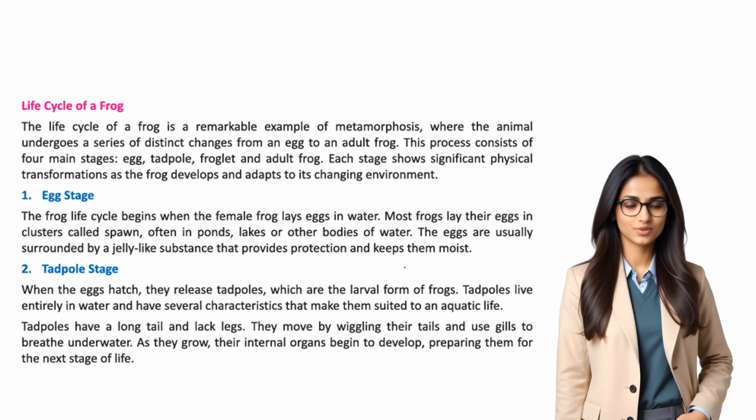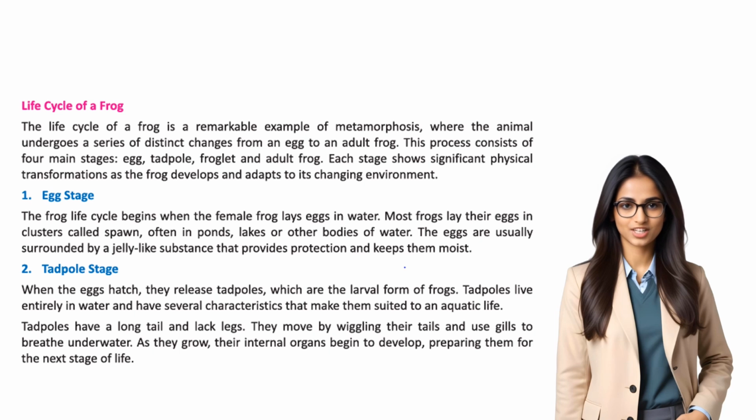The life cycle of a frog is a remarkable example of metamorphosis, where the animal undergoes a series of distinct changes from an egg to an adult frog. This process consists of 4 main stages: egg, tadpole, froglet and adult frog. Each stage shows significant physical transformations as the frog develops and adapts to its changing environment.